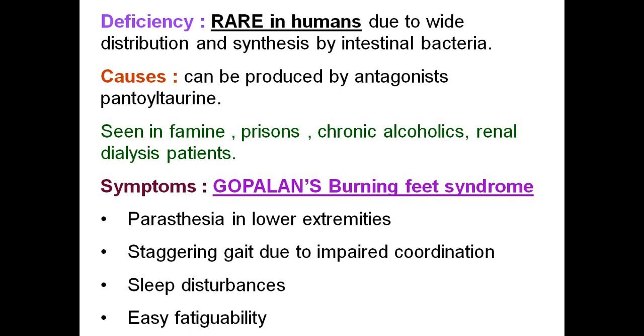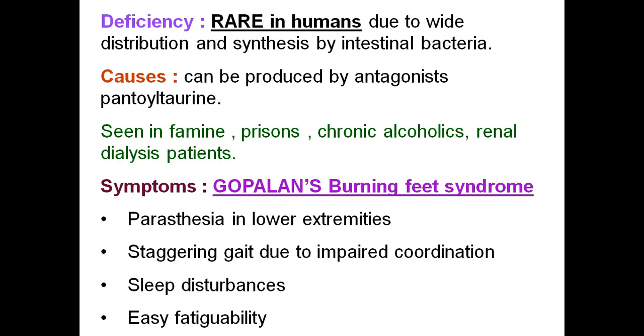Causes: deficiency can be produced by antagonists like pantoyl taurine. If you take this pantoyl taurine in the diet, it can prevent the absorption and result in the deficiency of this vitamin. So pantothenic acid deficiency is seen in famine and in prisons, in chronic alcoholic patients and renal dialysis patients also, there is a possibility for the deficiency of this vitamin.